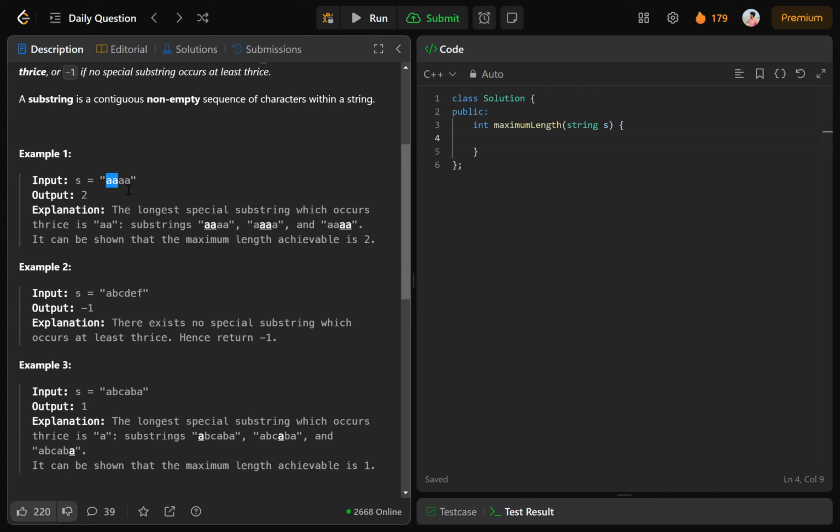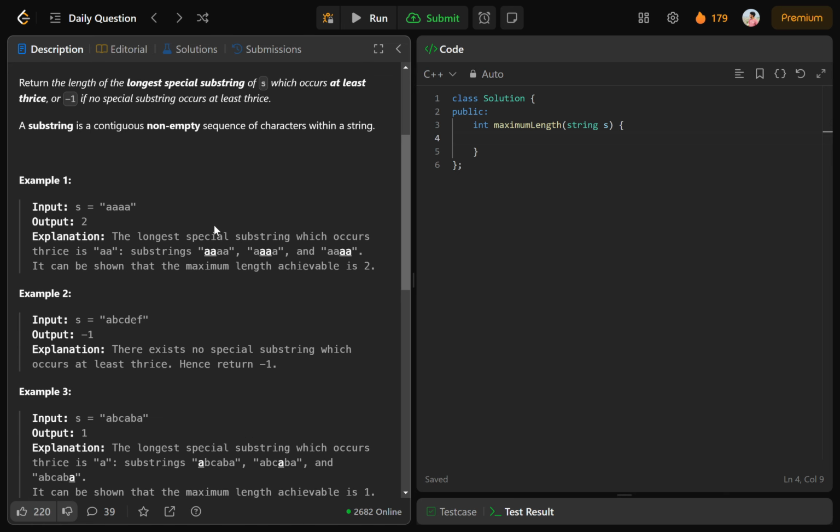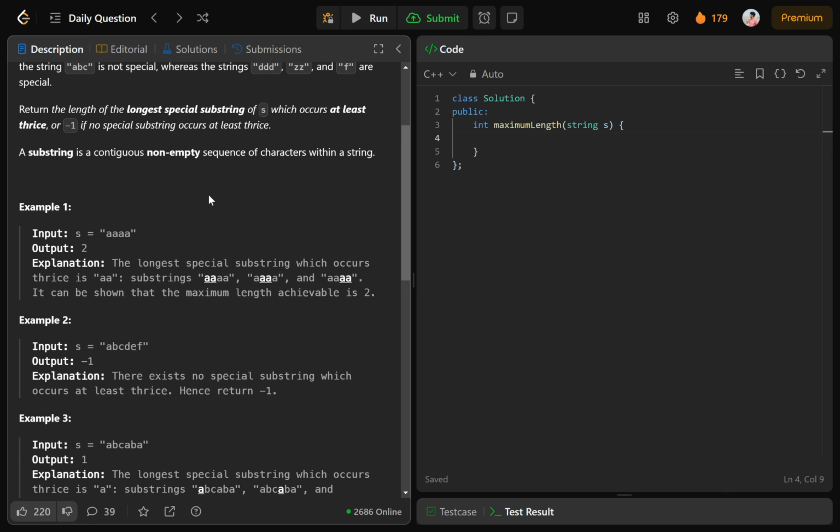So s equals aaaa and the output is 2 here, because if we choose size 3, there are no three substrings of size 3 containing only the character a. If we choose size 2, this is a valid special substring, this is another special substring, and this one is another special substring. So we have found three substrings of aa, and there is no greater length achievable than 2. If we choose length 1, it is also valid because there are four substrings of length 1, but we have to find the maximum length, so the output is 2.